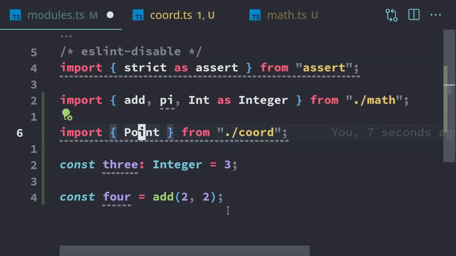So that's just a little aside that I do want to tell you about, but like I mentioned, it's something that you shouldn't be putting in your own code, but you will see it a lot in other people's code. And that'll do it on the demo for modules.